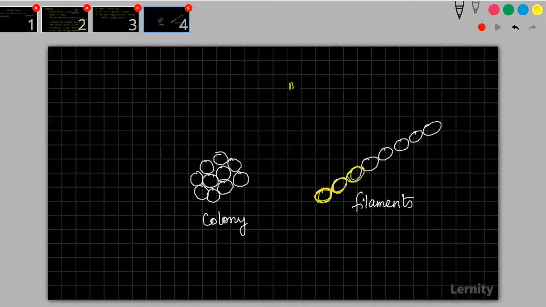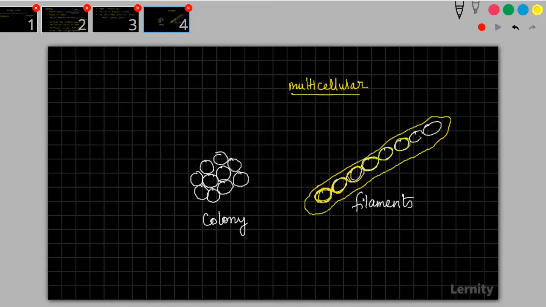What do you mean by a multicellular organism? Whenever you are talking of a multicellular organism, it is not only about the number, it is about the function also. When all these cells go together and perform the same function, then we can call it a multicellular organism. But in this example, these cellular structures are independent and they perform everything on their own. So though it is present as a colony, this is a single unit, this is a single unit.